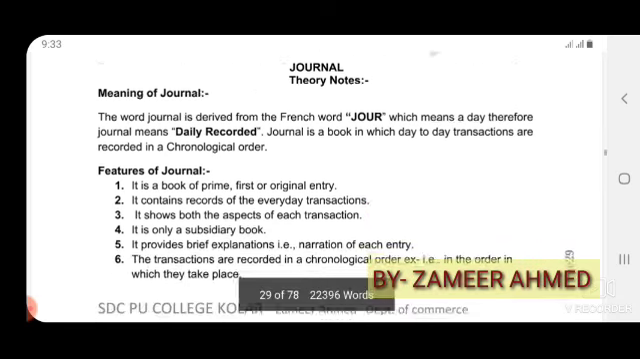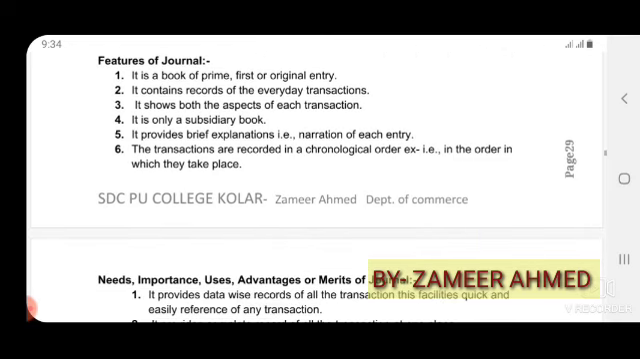Next, features of a journal. It is a book of prime or original entry. So, in accounts, the first book where the accountant will record is the journal. It is a first and a primary book, and it is an original entry. Whatever business transactions have been done by the owner, the businessman, all those transactions we are going to record in the journal.